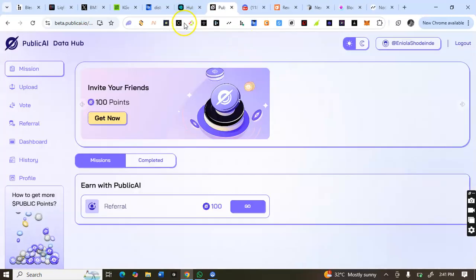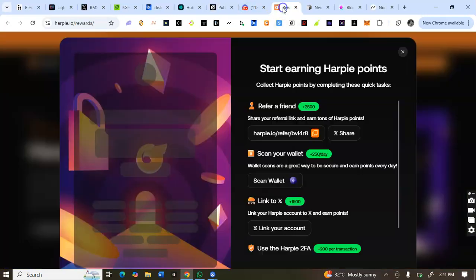I can go to this Harpie. You see, for this Harpie, you have to scan wallets. It's not like you are doing it manually. No, it's automatic. You scan wallets, and if you are having any issue with your wallet, you click on revoke, and that's what you do every day.